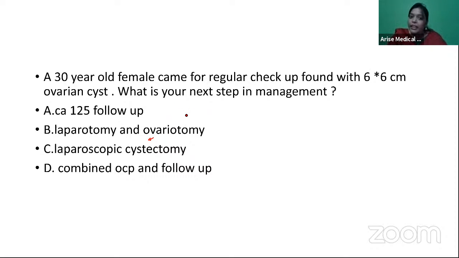So a 30-year-old female came for a regular checkup and they found a 6 into 6 centimeters ovarian cyst. What is your next step in the management? First and foremost, the age is 30 years. Do you expect her to have any epithelial ovarian cancers? Absolutely not. Epithelial ovarian cancers are usually seen after the age of 45 years. So this cannot be an epithelial ovarian cancer, and CA 125 follow-up is not appropriate.